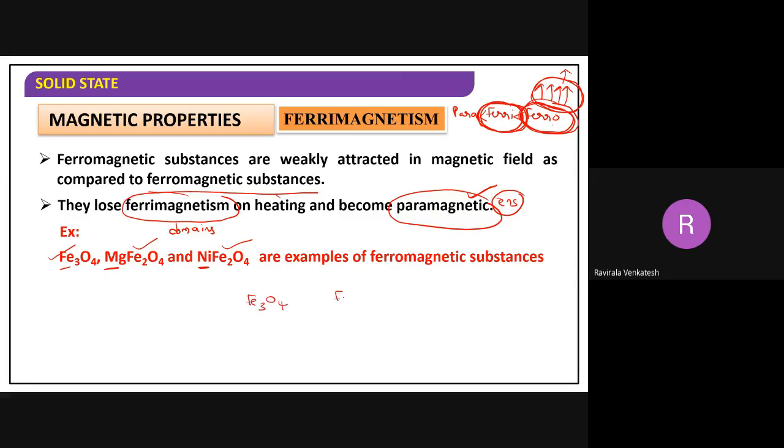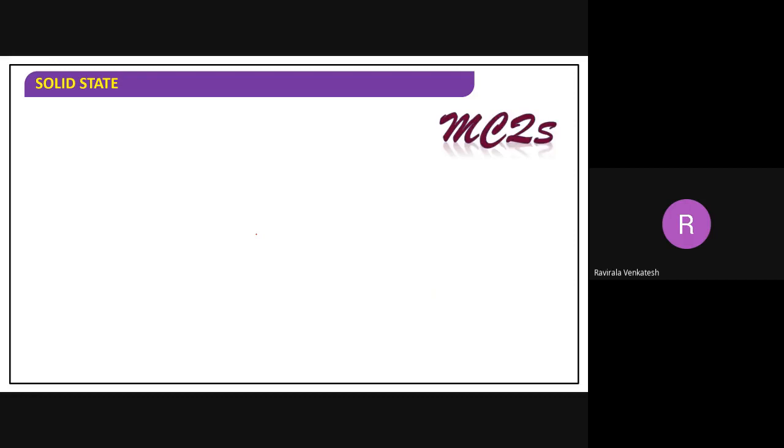Take Fe3O4. Again you take Fe3O4. Now, what do you have to do? Remove one iron and place magnesium in its place. Remove one iron and place nickel. Then we get the other examples also. This example we get, and this one also we will get. So this is about the magnetic properties.